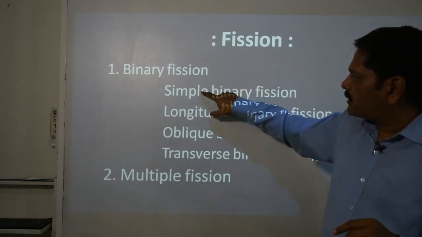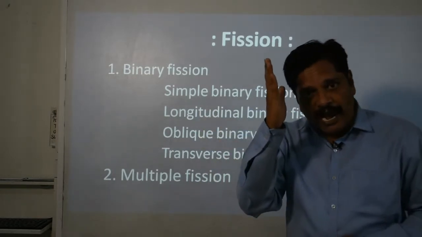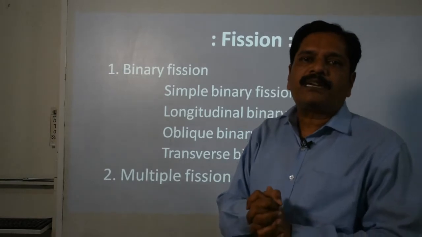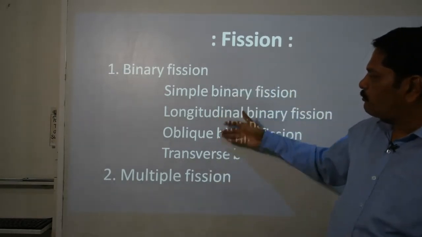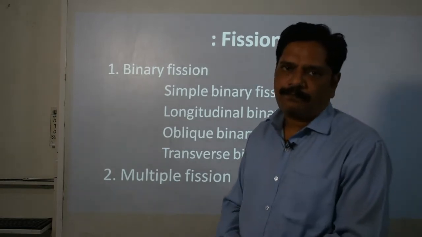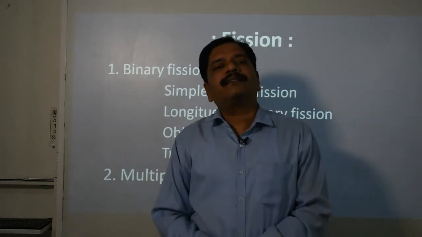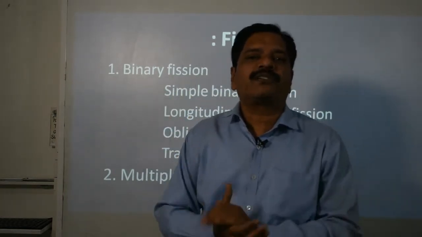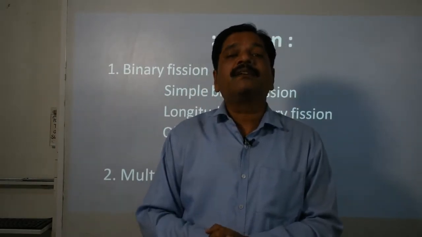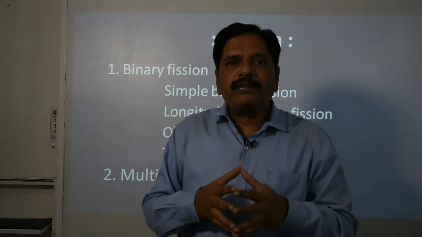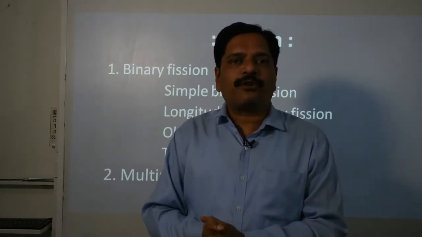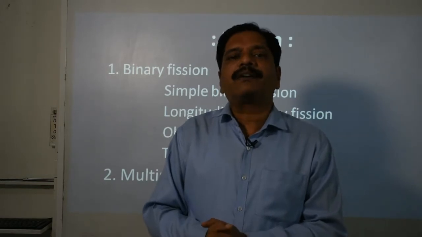But only on the basis of the direction of the fission or the furrow which developed in it, it will divide into these 4 categories. And second is multiple fission. That means when more than 2 individuals are produced by the process of fission, then it is called multiple fission.